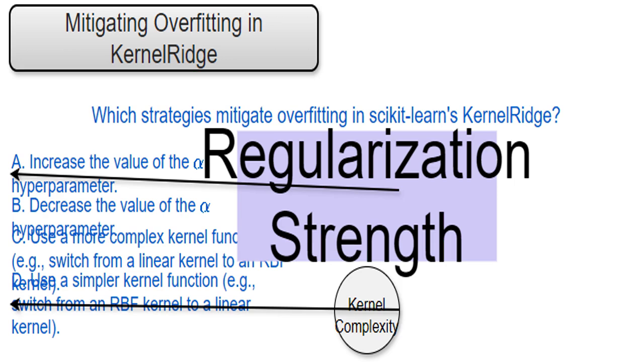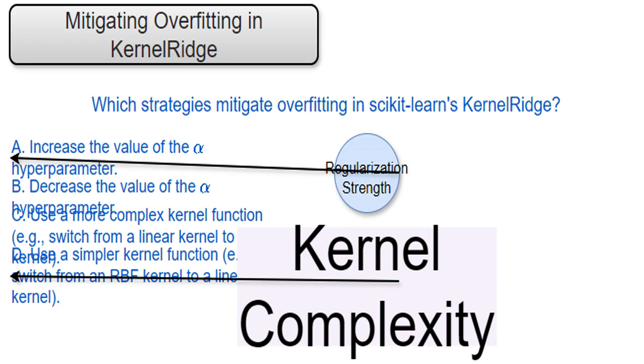Think of it like this. A large alpha is like adding friction to a complex machine, making it run simpler and smoother, while a small alpha is like removing friction, allowing the machine to move more freely, but also making it prone to shaking and instability. I'll explain kernel functions and their effect on overfitting.